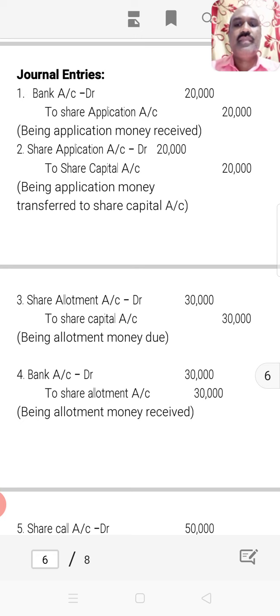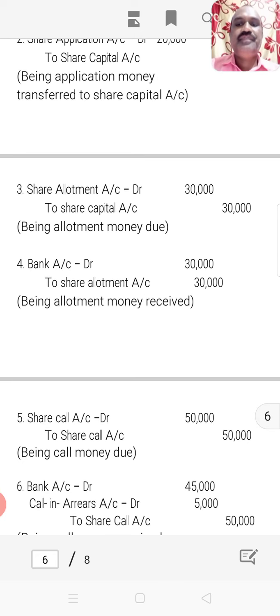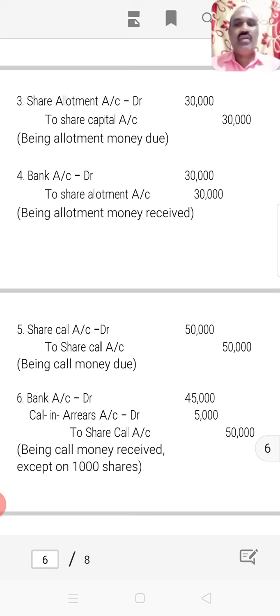And the fifth journal entry shows call money due from the shareholders. Now the company is going to make a call of 5 rupees each on 10,000 shares. 10,000 shares at the rate of 5 rupees becomes 50,000. Share call account is debited, and share capital account is credited, 50,000 rupees. This is the journal entry showing that call money is due.